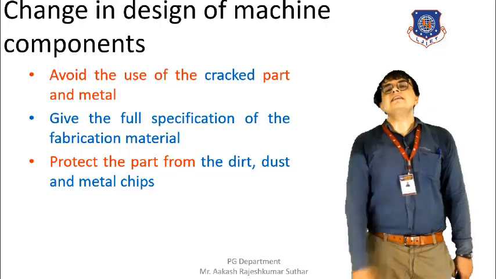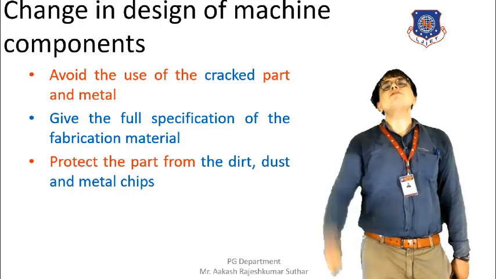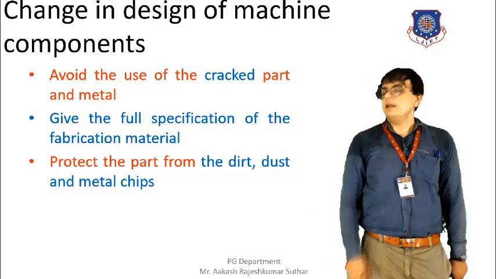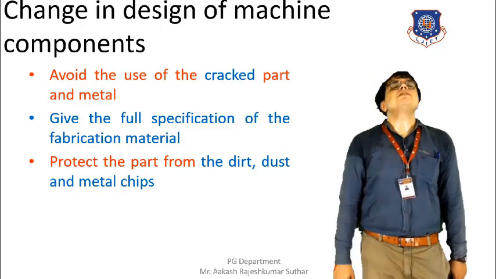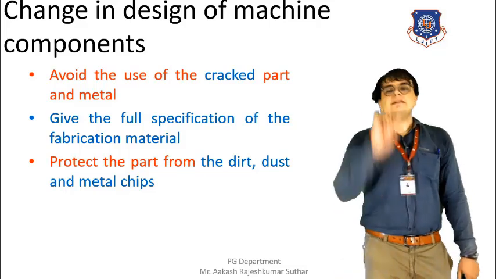So it is necessary that such impurities should be avoided. The surface should be clean from the dust, dirt and metallic chips, and as a result, the corrosion can be prevented. So these are all the things that we need to take care of in the design of the machine components.